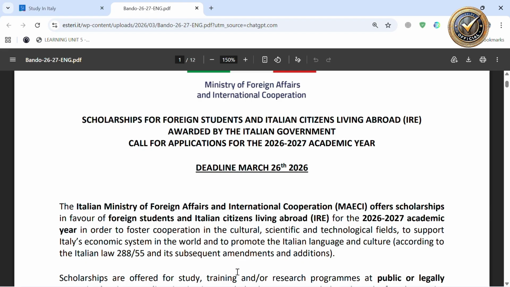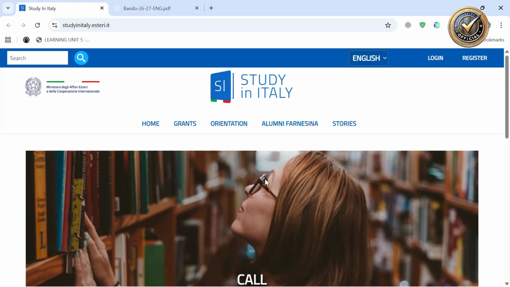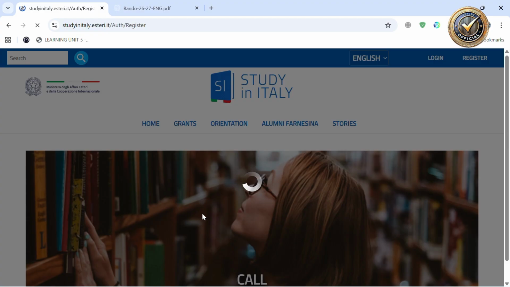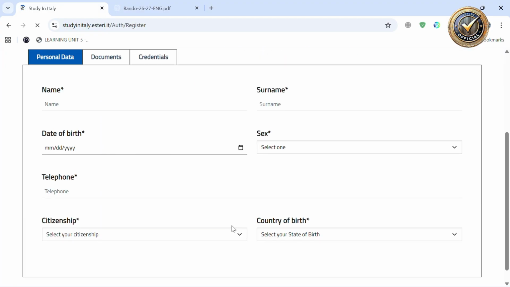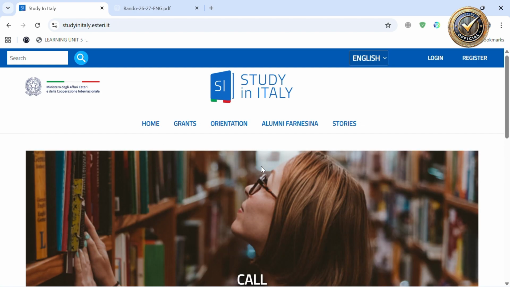So let's summarize this announcement, and we will see step by step how to apply, how to register, create an account, select the program, and which countries are allowed, from scratch up to the end of the application. So let's start, and you are welcome.